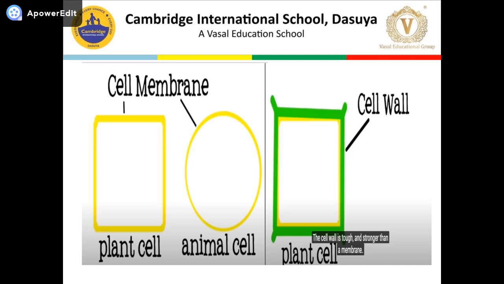Here you can see the cell membrane. What is the function of this cell membrane? The cell membrane just gives a definite shape to the cell.